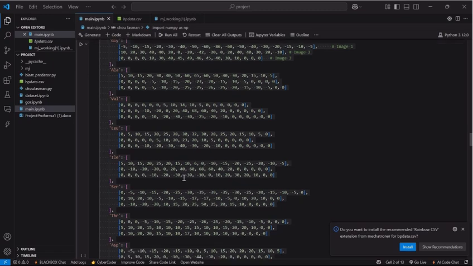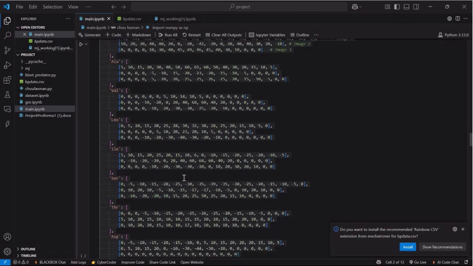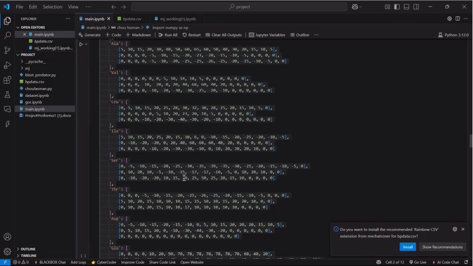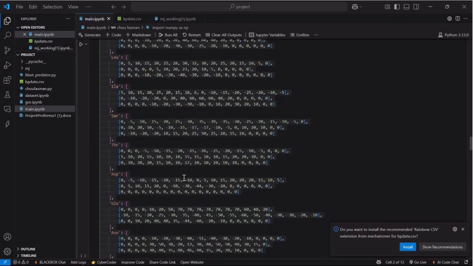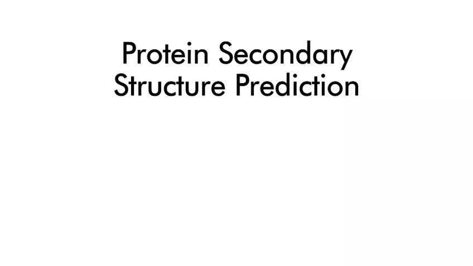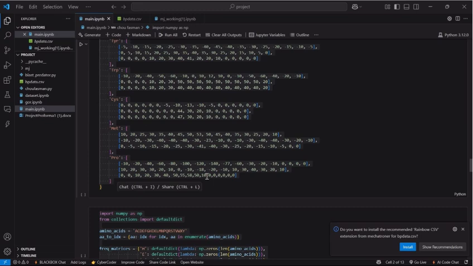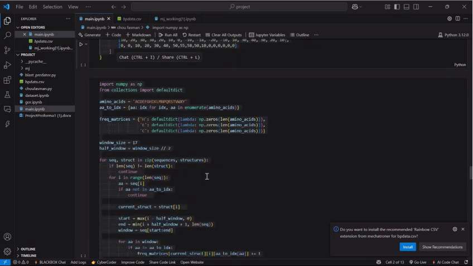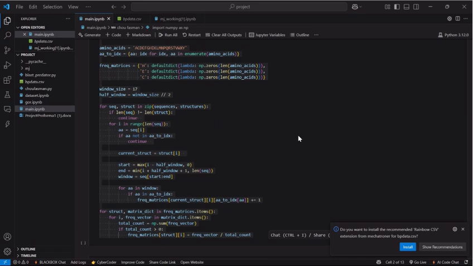These are predefined score tables that assign weights to each amino acid at each of the 17 positions in a window, for each of the three secondary structure types. The structure here is slightly different. Each amino acid has a fixed 3 by 17 matrix, one row for helix, one for sheet, and one for coil. During prediction, I padded the input sequence with a dummy residue to handle window edges.